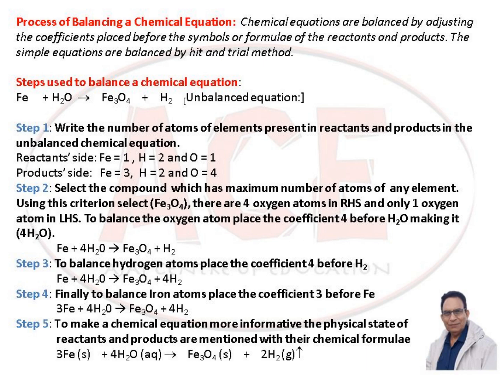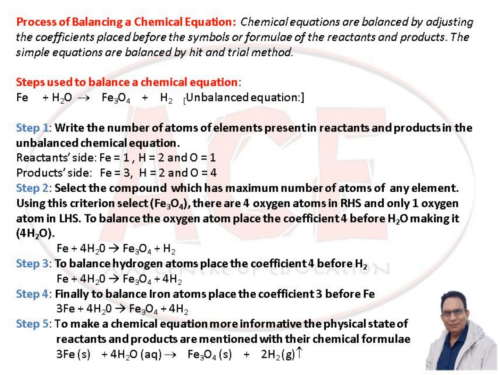on the reactant side. So we have to balance hydrogen now. To balance hydrogen atoms, place the coefficient 4 before H2. Then the equation is Fe plus 4H2O gives Fe3O4 plus 4H2. Finally, to balance iron atoms, place the coefficient 3 before Fe. So the equation is 3Fe plus 4H2O gives Fe3O4 plus 4H2. Now the equation is balanced.